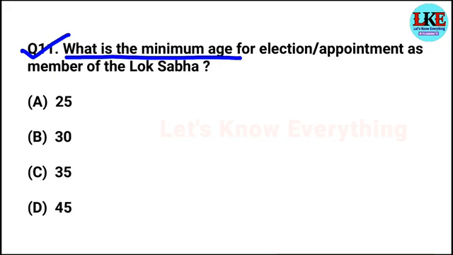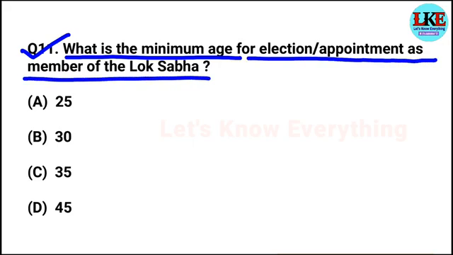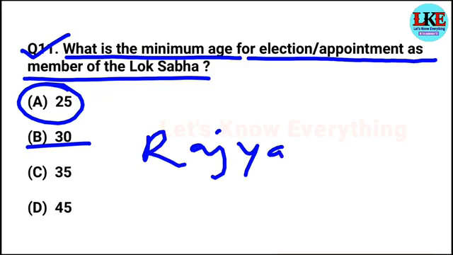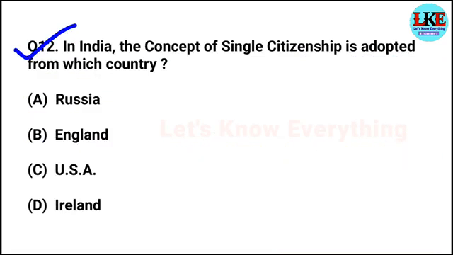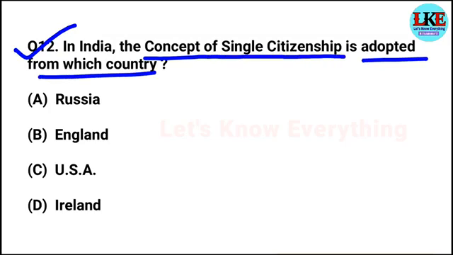Question number 11. What is the minimum age for election or appointment as a member of the Lok Sabha? Right answer option A, 25 years. And 30 years is the minimum age for election or appointment as a member of Rajya Sabha. Question number 12. In India, the concept of single citizenship is adopted from which country? It's a very important question. Right answer will be option B, England or United Kingdom.